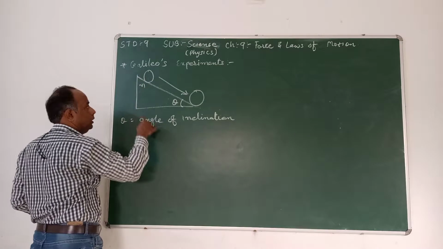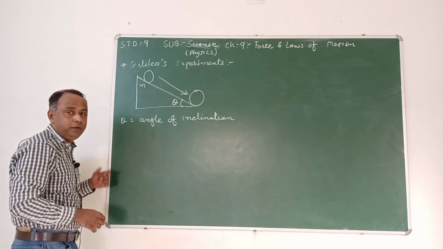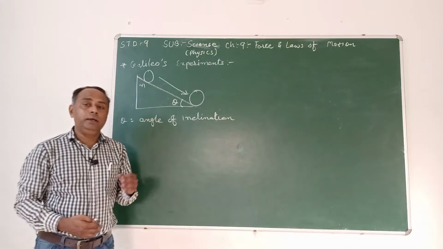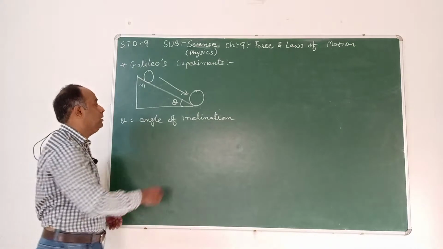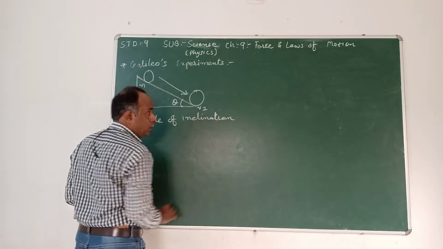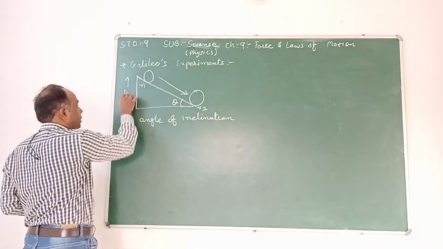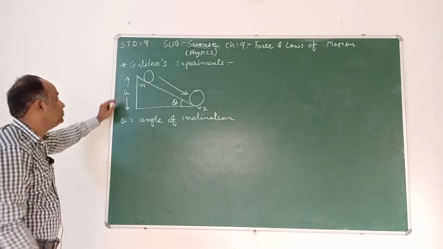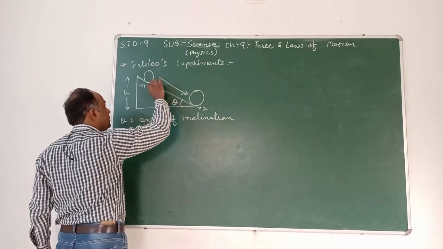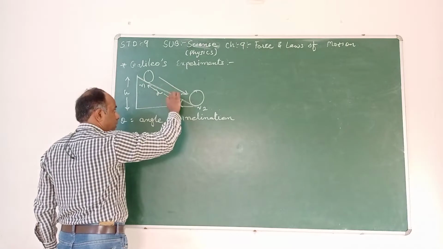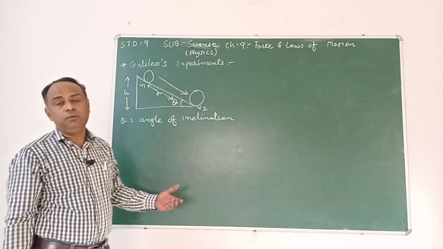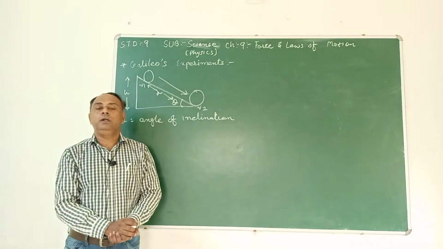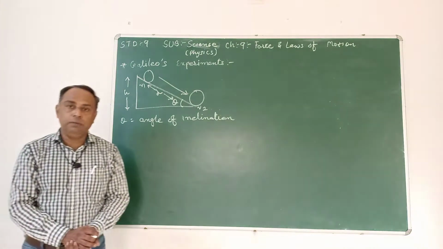Then, if I call the velocity v1 at the point when the ball is starting to roll, its initial velocity is v1 and here its velocity is v2. Now we will call this the height of the wooden slope, and the ball is covering some distance. This length on the slope will be called the distance covered by the ball when it is rolling down.